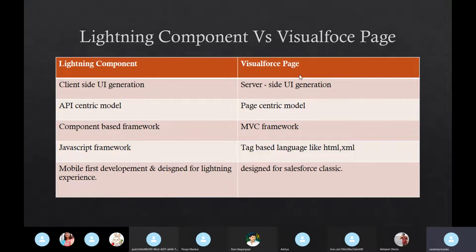Okay, but in a page there is only one page, and inside that page you have to write your code. But here multiple files are there: component, controller, helper. Multiple files are there, and specific code we should write in that particular file. This way your logic will be separated.